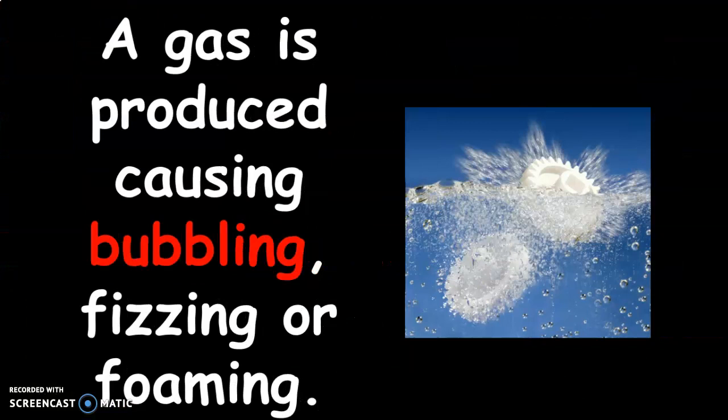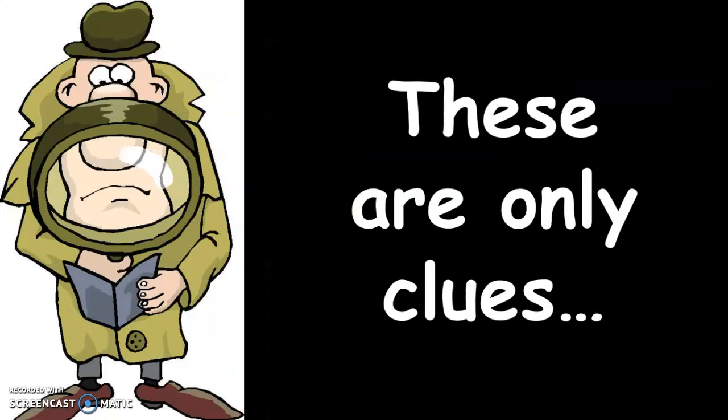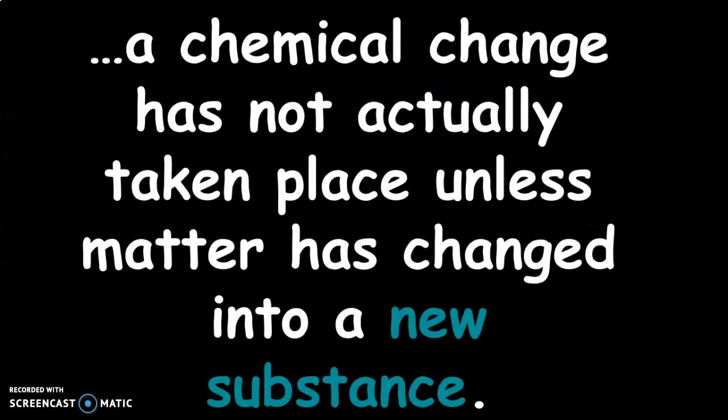Another example of something that could tell us whether it's a chemical reaction is whether a gas is produced, whether it causes bubbling, fizzing, or foaming. So if something bubbles or fizzes, that might be an indication that a chemical reaction might have happened. A change in color is also a good indicator. But keep in mind, these are only clues. The only way to know for sure if a chemical change has occurred is if the matter has changed into a new substance. It's got to go from one thing to a whole new thing in order for a chemical change to have occurred.